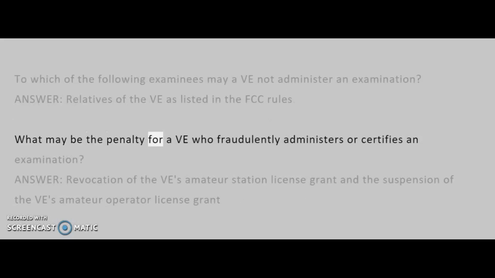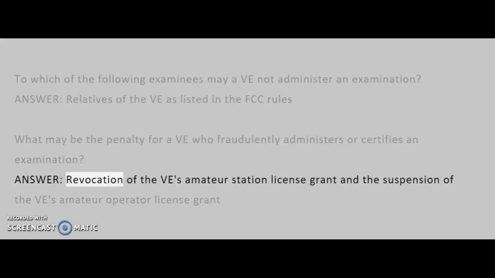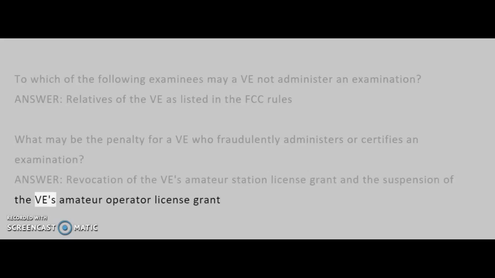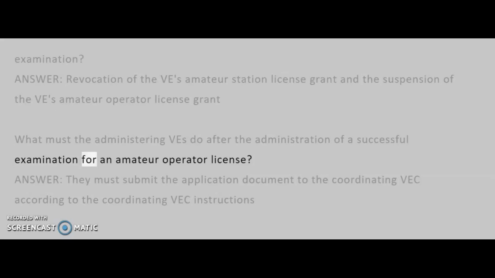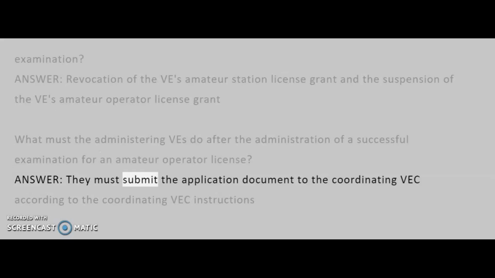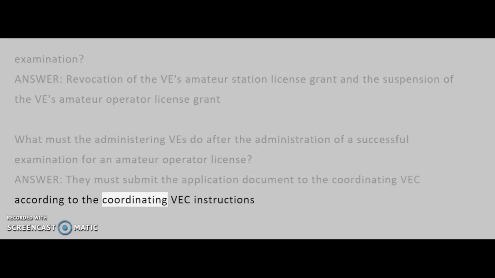What may be the penalty for a VE who fraudulently administers or certifies an examination? Answer: revocation of the VE's amateur station license grant and the suspension of the VE's amateur operator license grant. What must the administering VEs do after the administration of a successful examination for an amateur operator license? Answer: they must submit the application document to the coordinating VEC according to the coordinating VEC instructions.